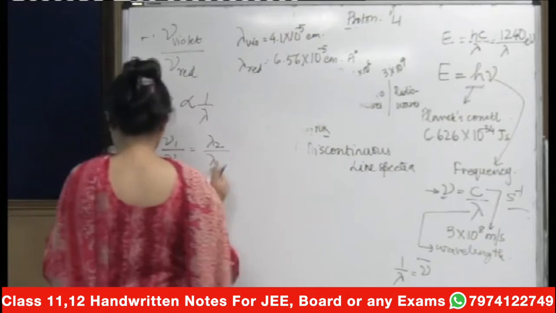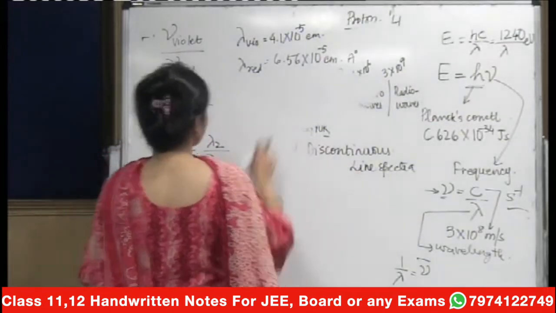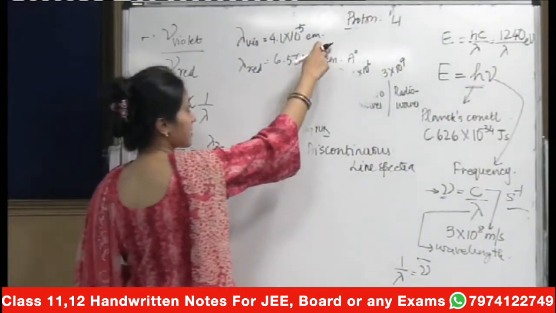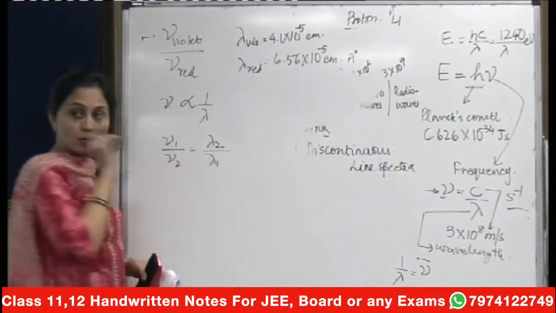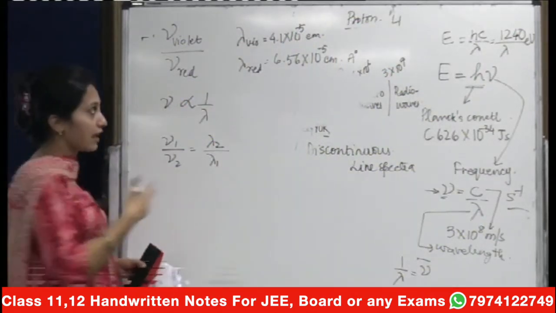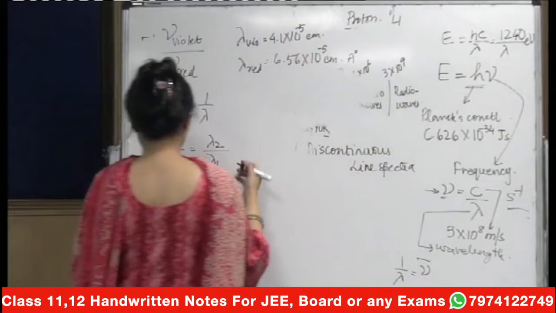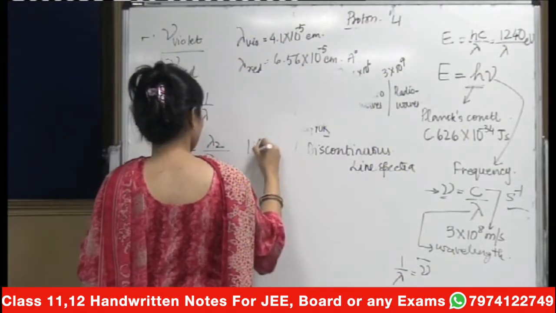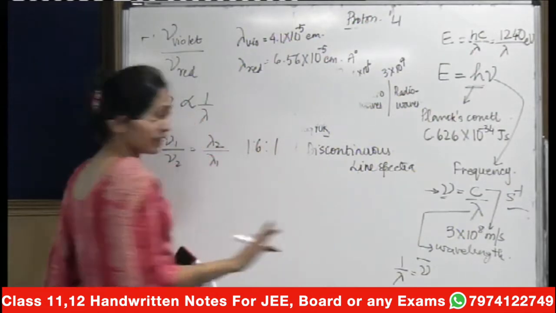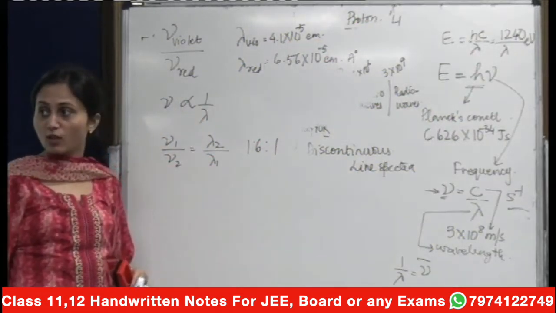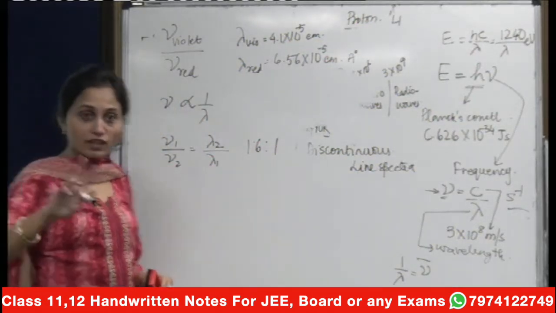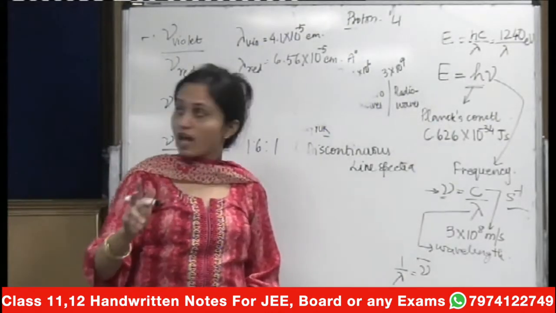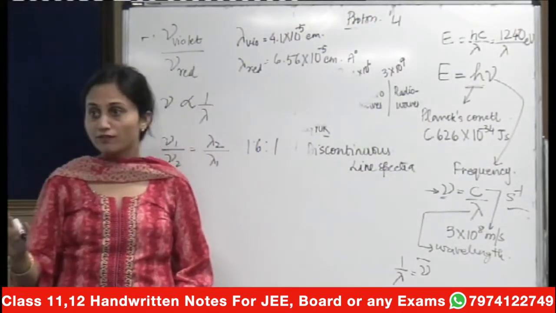So the answer should be a ratio of 6.56 into 10 power minus 5 upon 4.1 into 10 to power minus 5. So that's an easy thing that you can do, and that will be somewhere around the ratio 1.6:1. You can easily do the calculations later, just understand the concepts. If you are given the ratio of the frequency, you can be asked the ratio of the wavelengths, right?